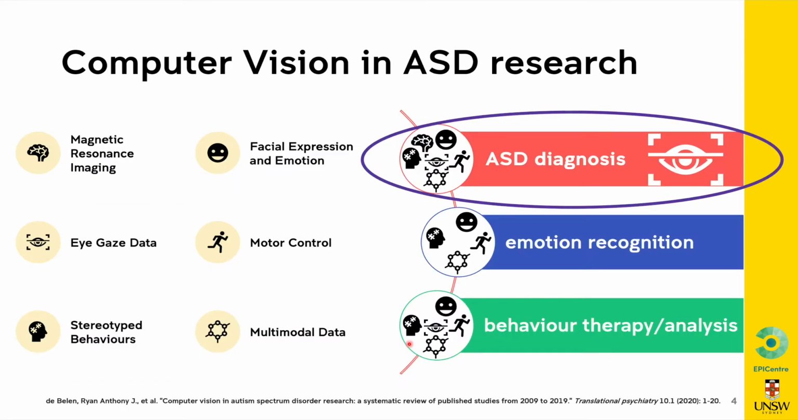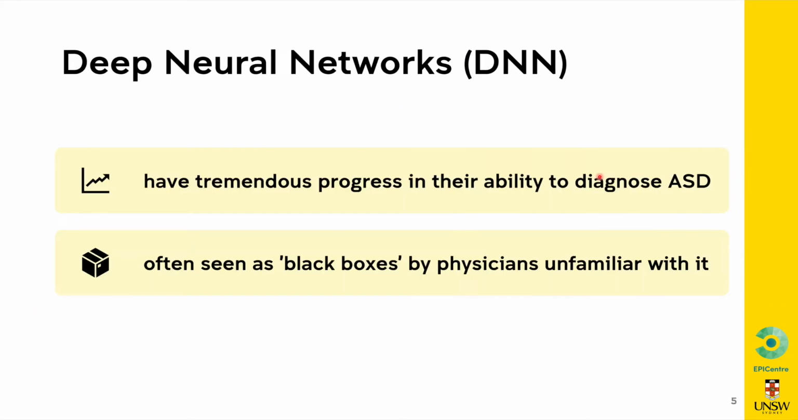In our current review of related literature, we found that different biological and behavioral markers can be quantified using computer vision. These markers include magnetic resonance imaging, facial expression and emotion, eye gaze data, motor control movement, stereotyped behaviors, and finally a combination of any of these. In this talk, I'm just going to focus on how eye tracking data can be used for ASD diagnosis.